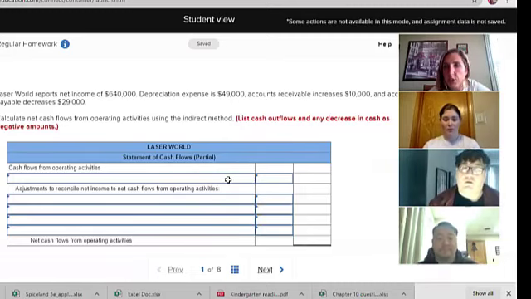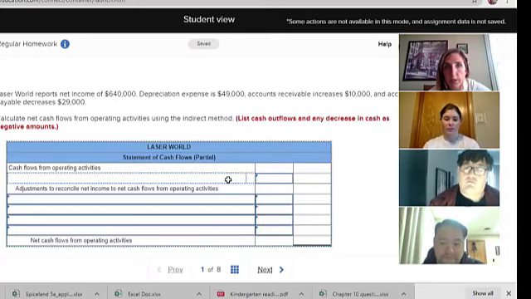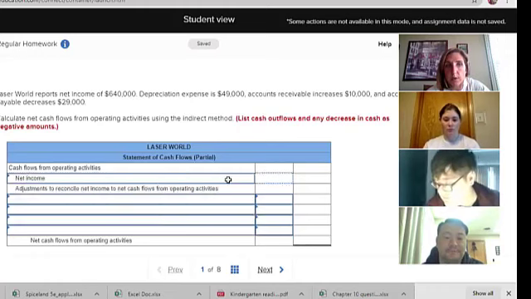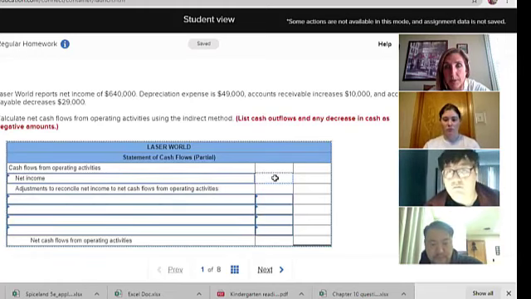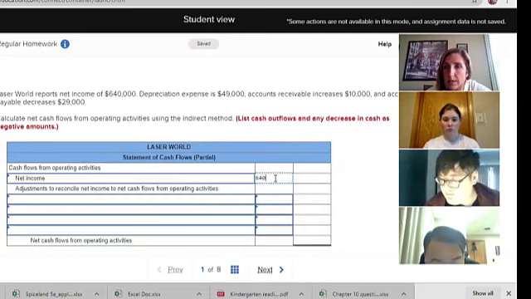What does the operating section always need to start with? Net income. Very good. It always needs to start with net income when I am doing the indirect method. That is the method we are focusing on in this class.